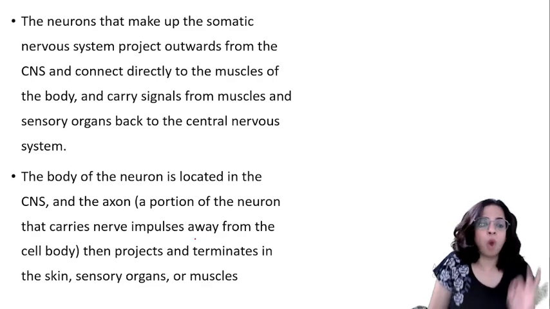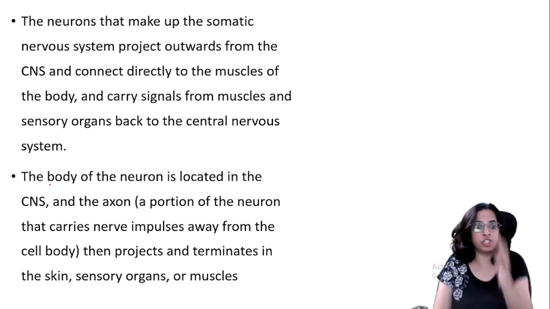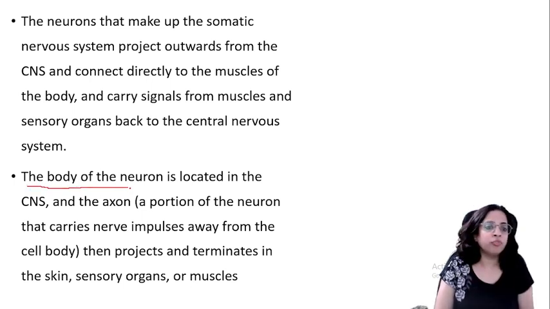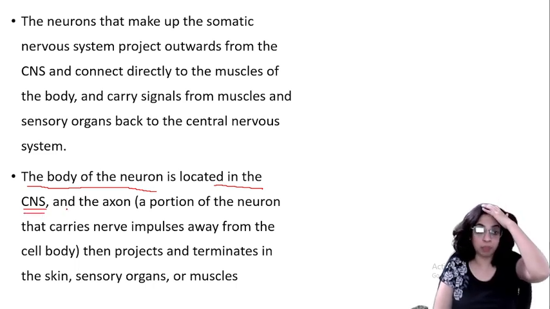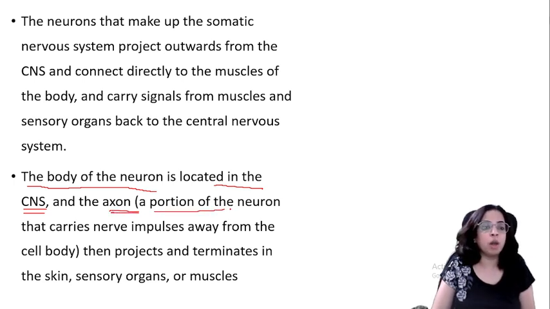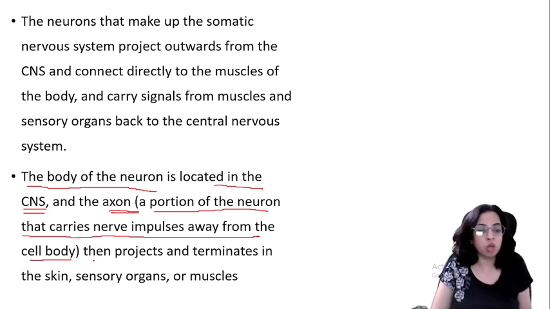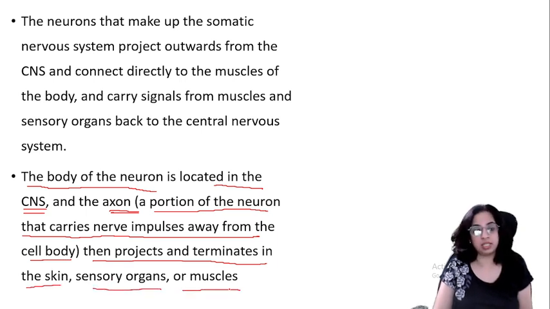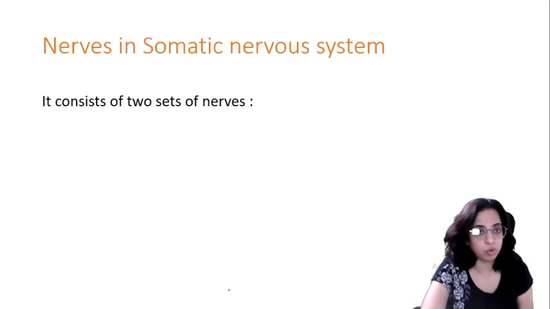Now, the body of the neuron, pay attention children, the body of the neuron is located in the central nervous system. Okay, that is the brain and the spinal cord. But the axon, what is axon? A portion of the neuron that carries nerve impulses away from the cell body. Okay, so the axon projects and terminates in the skin, sensory organs or muscles. I hope this is very clear to you.